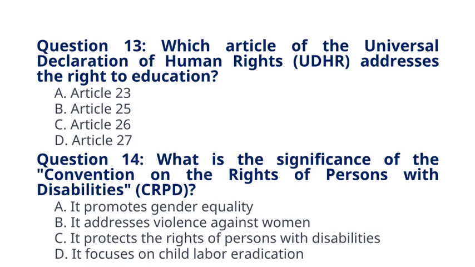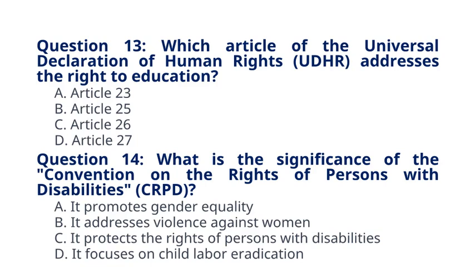Article 26. Explanation: Article 26 of the UDHR recognizes the right to education, stating that education shall be free, at least in the elementary and fundamental stages, and that higher education shall be equally accessible to all on the basis of merit.